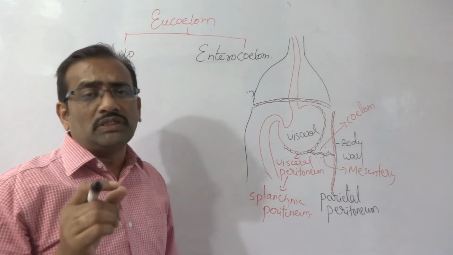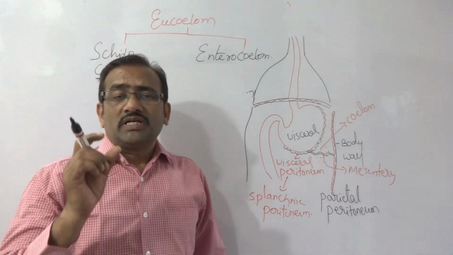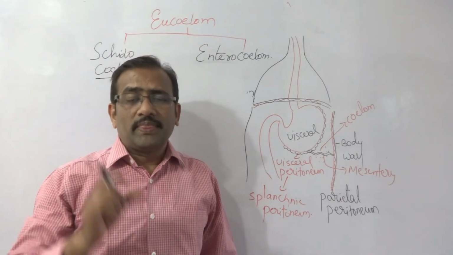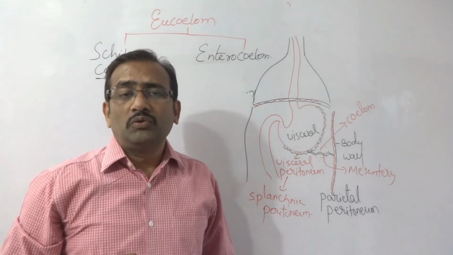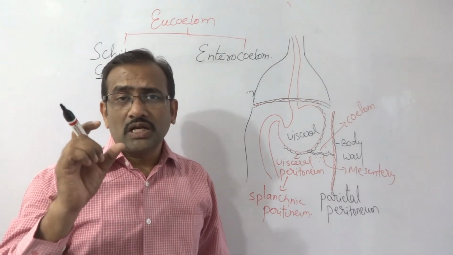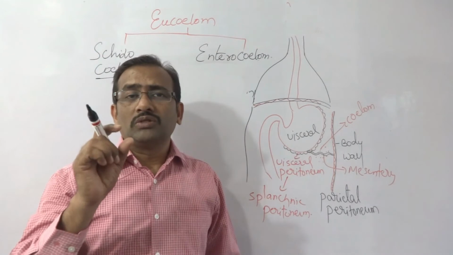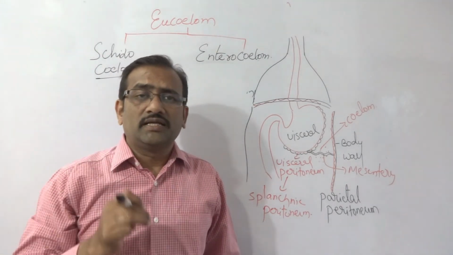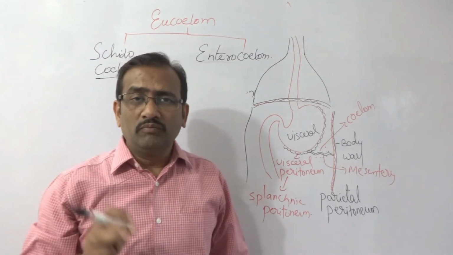What is the true coelom? If the coelom is derived from the mesoderm, that coelom is called true coelom. Mesodermal origin coelom only is called true coelom, whereas in the acoelomata, three layers are there, but there is no coelom.